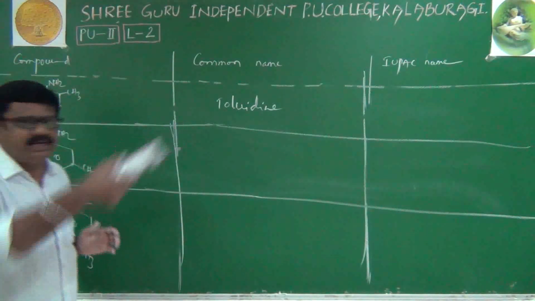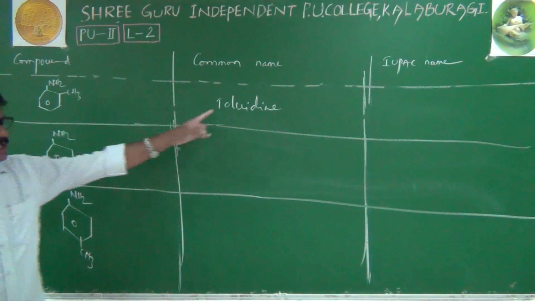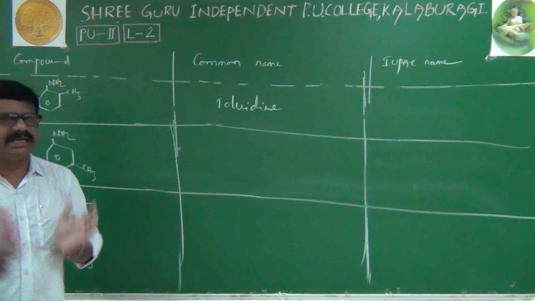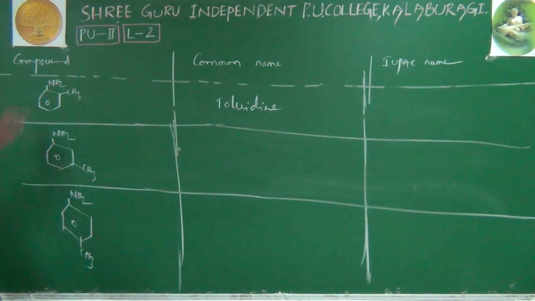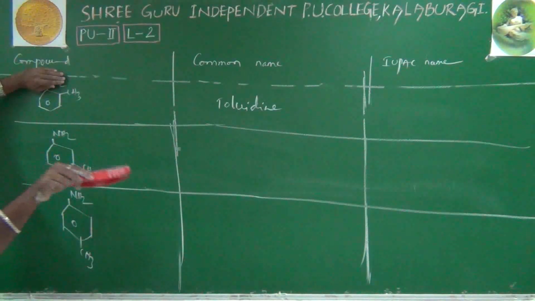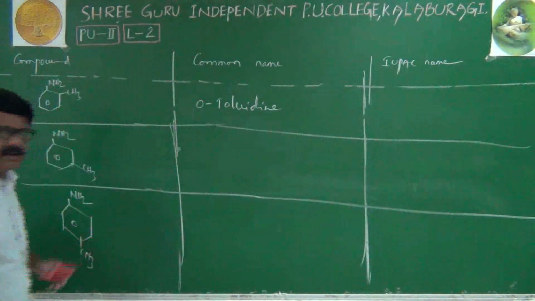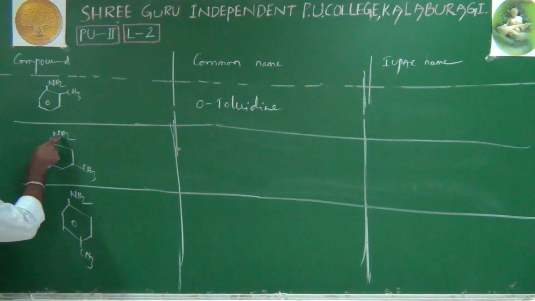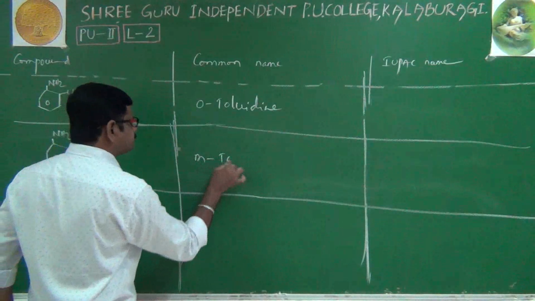But if I ask you to write the toluidine structure, some will write one, some another, so toluidine alone is an incomplete name. We have to add a prefix. NH2 is the main functional group. When the CH3 group is at the ortho position to it, the name is ortho-toluidine. When the CH3 group is at the meta position, it is meta-toluidine.